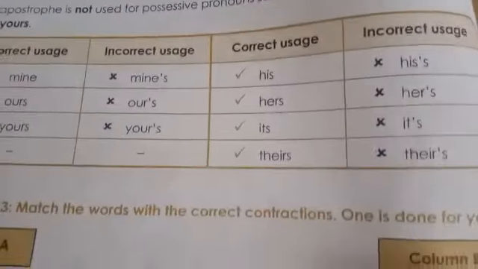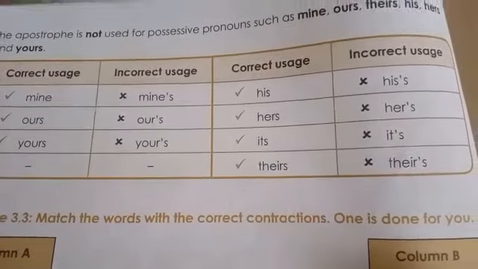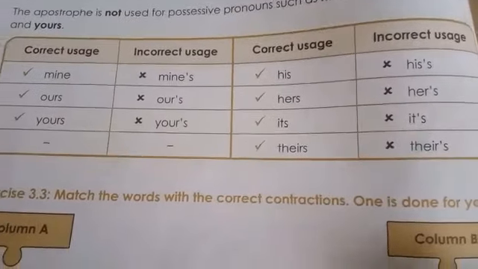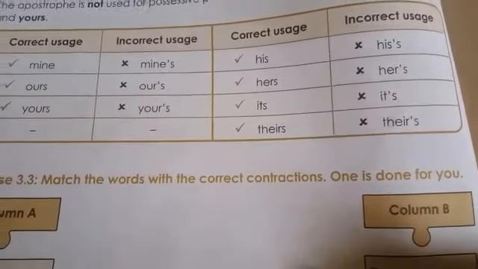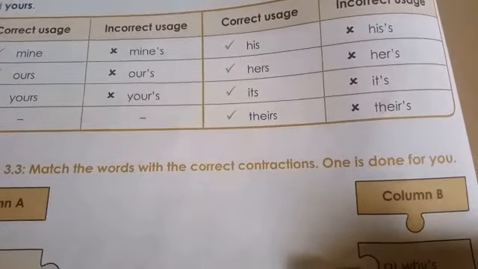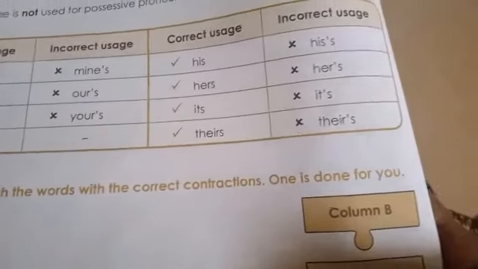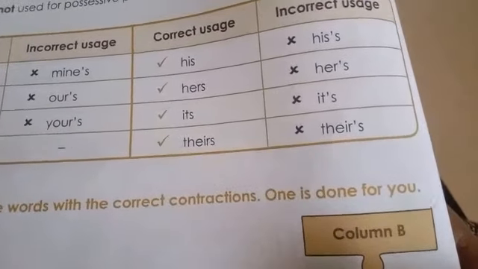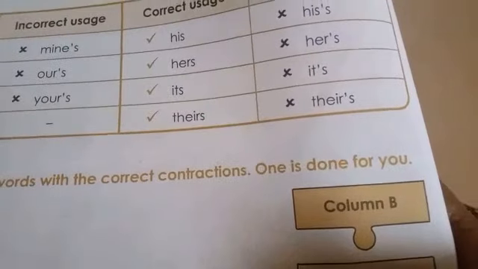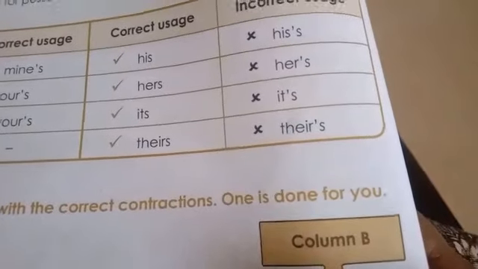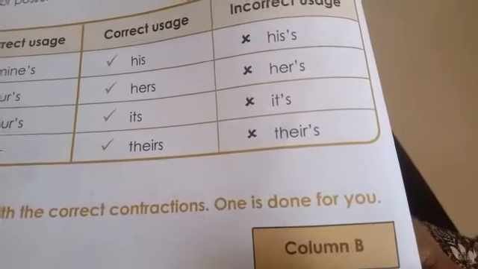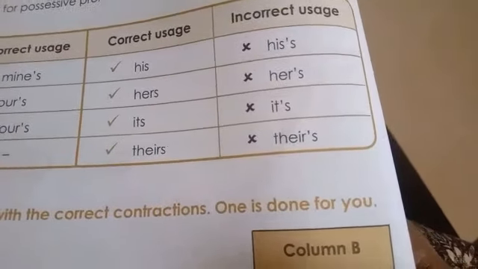and yours. So which are correct usage and which are incorrect usage? We shall read them. Mine is correct usage. Ours is correct usage. Incorrect usage are mine's, our's, your's. Correct usage are his, hers, its, theirs. These are correct usage. Incorrect usage are his', hers', it's, their's. These are incorrect usage.